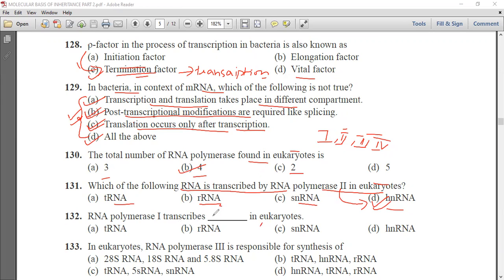So we know that it transcribes this ribosomal RNA in eukaryotes. So option B is the correct answer.